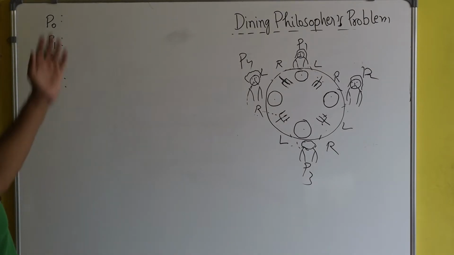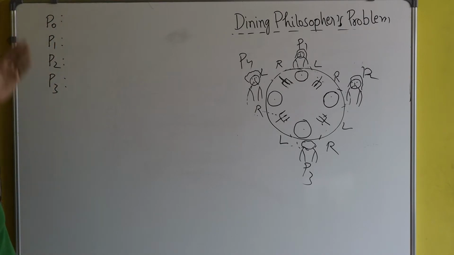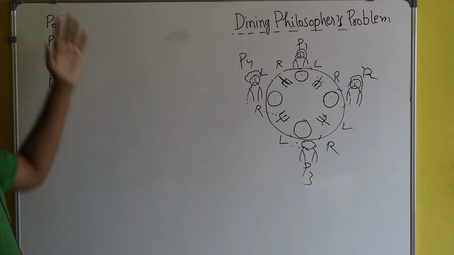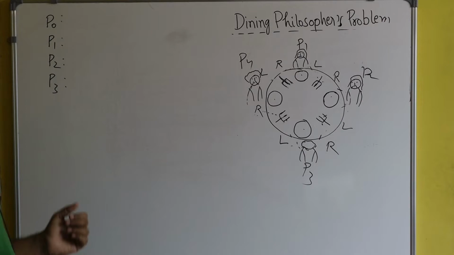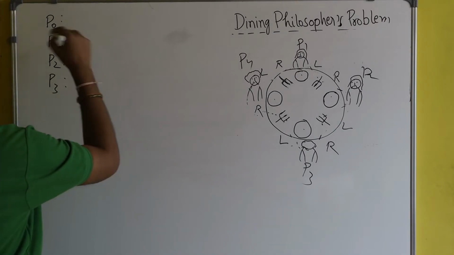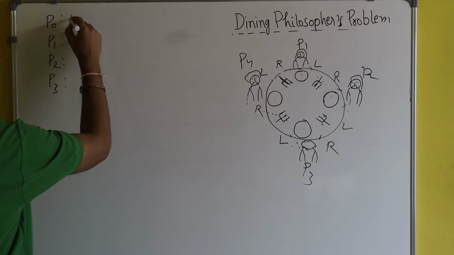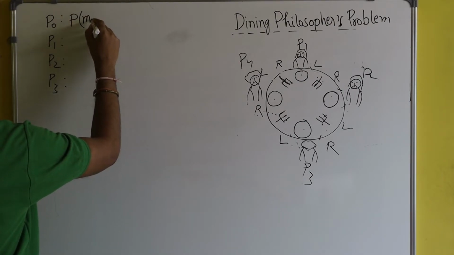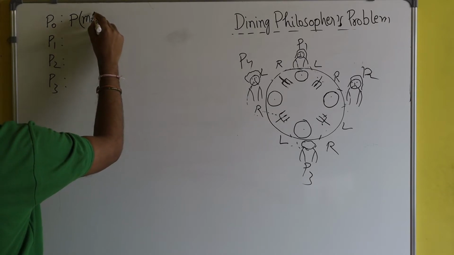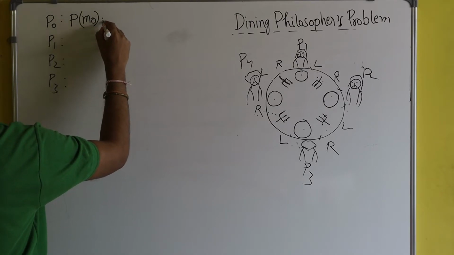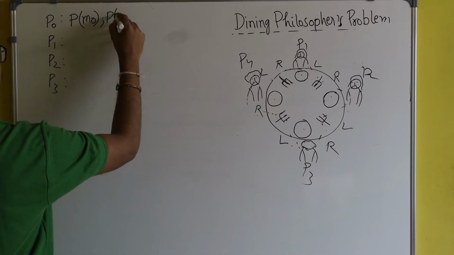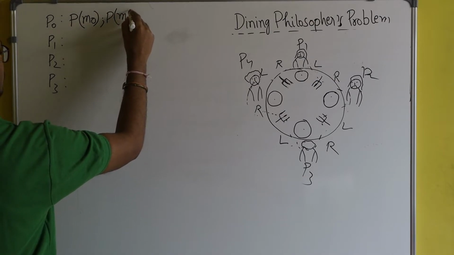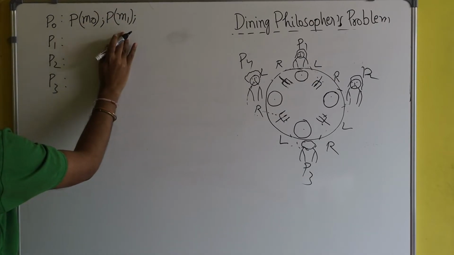Or you can say there are 4 philosophers who want to have their meal. To have their meal, they will apply wait operation on the mutex variable M0, and after that wait operation on mutex variable M1. So this is the code for process P0.